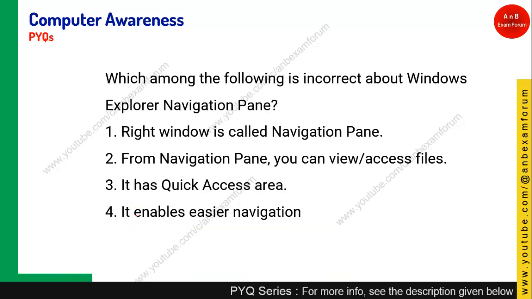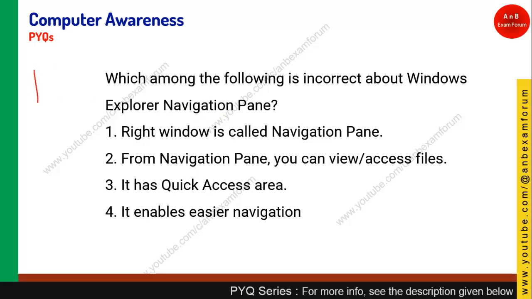Coming to the next question, which among the following is incorrect about the Window Explorer navigation pane? In File Explorer or Window Explorer, you have one window where the left side is called the navigation pane. On the left side it has the navigation pane where you can go to any file or folder or any directory inside the computer.